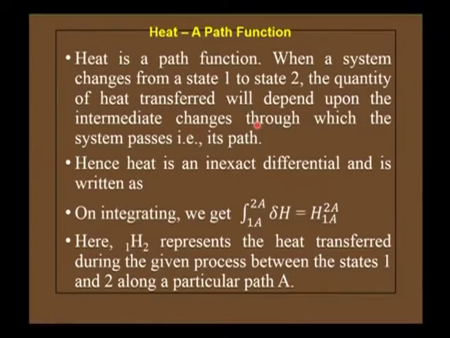Therefore, we can say that heat is an inexact differential, and on integrating this equation we get delta H, where the lower limit is 1A and the upper limit is 2A.